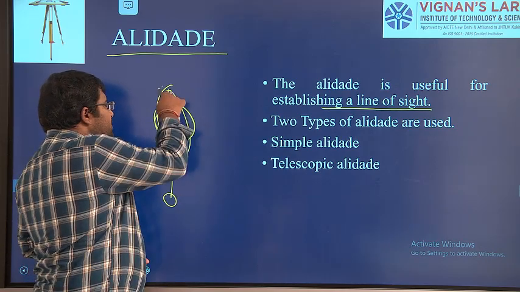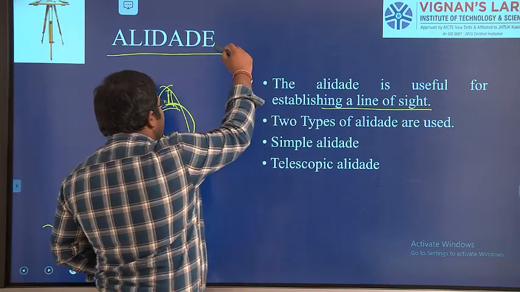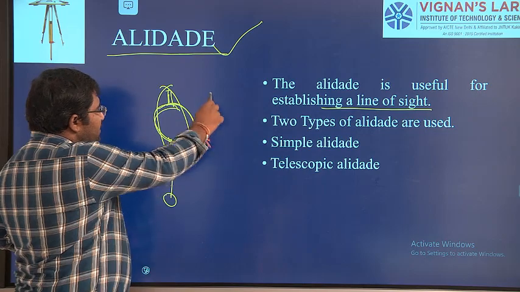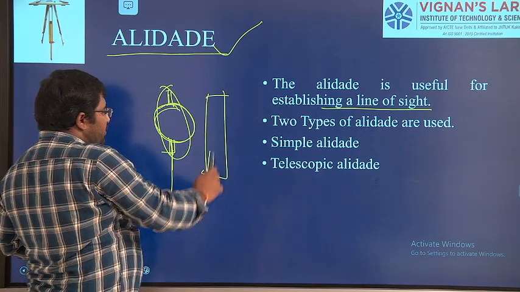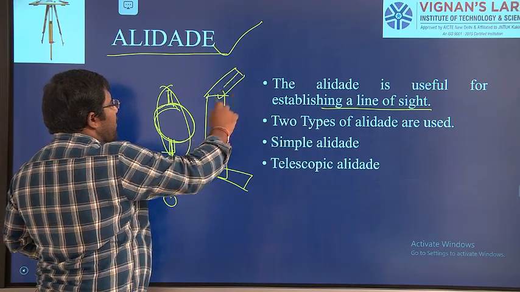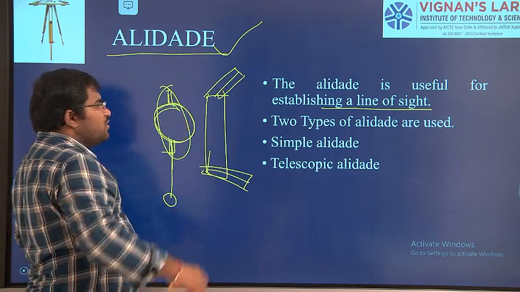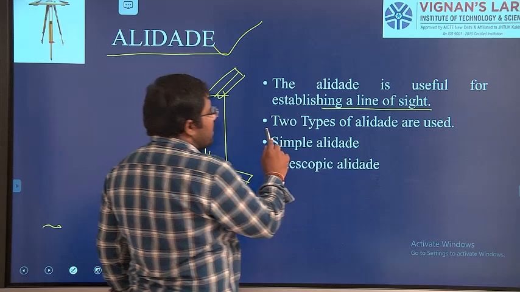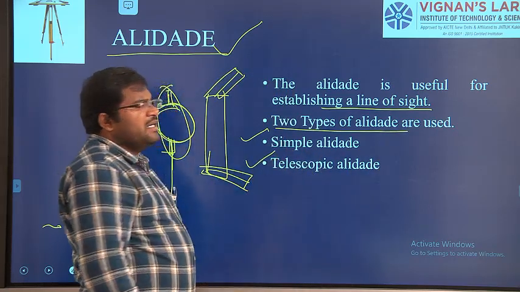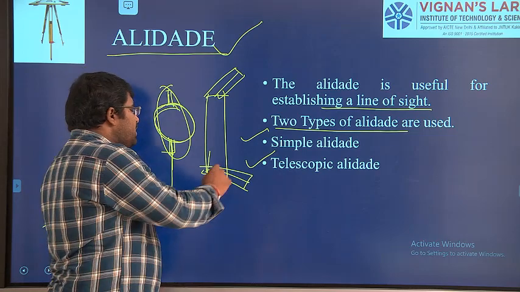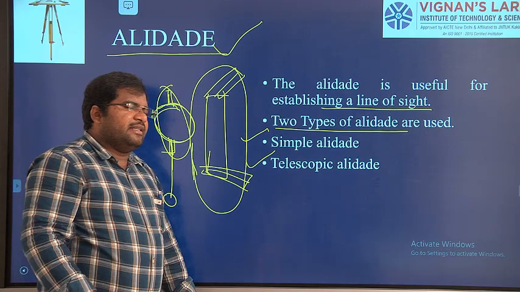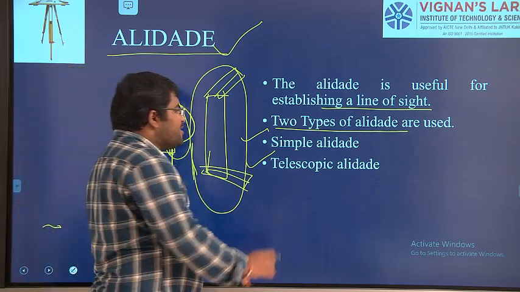Instead of this, in the plane table, we are having the alidade. That means we have an eye vane. Okay, it is like a scale, where on one side we are having an eye vane and on the other side an objective vane, right? So that is the thing. These are the two types. The first one is the simple alidade, and the second one is the telescopic alidade. Simple alidade means this: only the eye vane and objective vane are there. Simply we are going to sight the object.